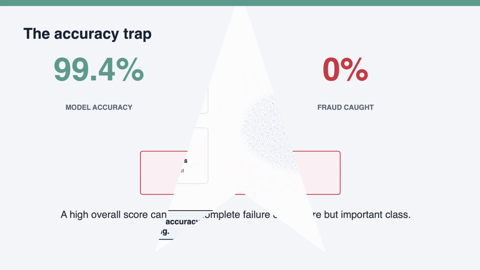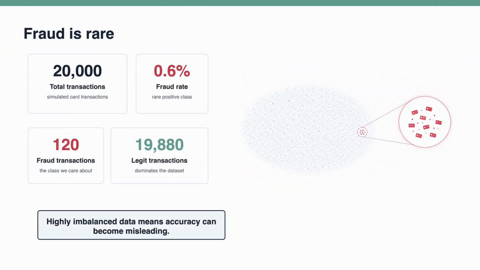actually care about. Fraud detection is a classic imbalanced classification problem. In this example, we simulate 20,000 transactions, but only 0.6% of them are fraudulent. That means just 120 transactions are fraud, while 19,880 are legitimate. When the data is this skewed, a model can look very accurate by simply predicting the majority class. But from a business perspective, the minority class is exactly the class we care about.